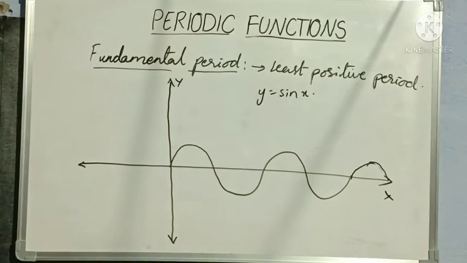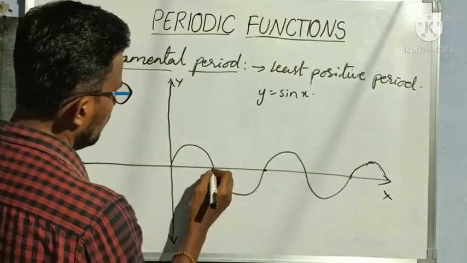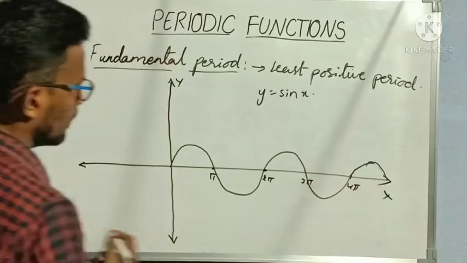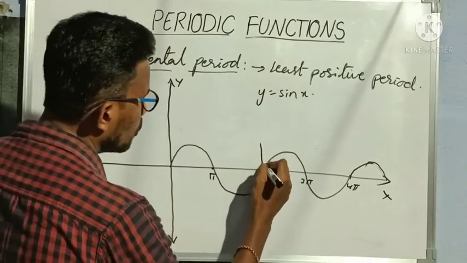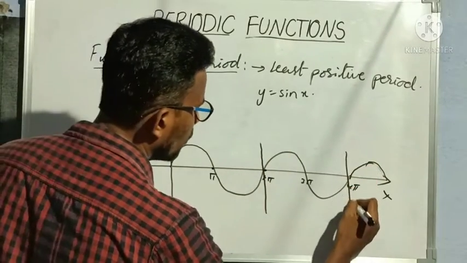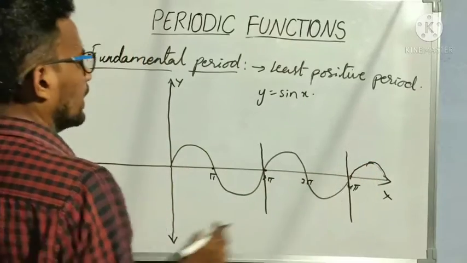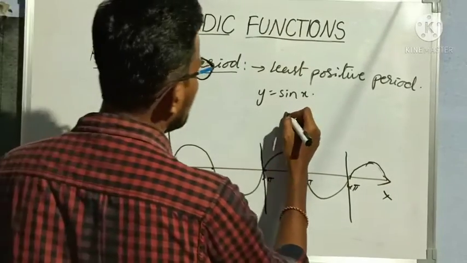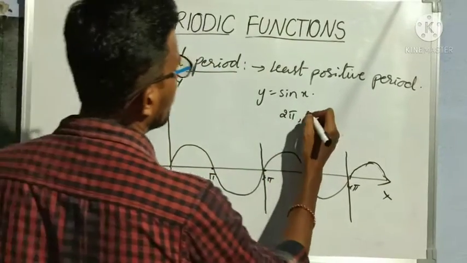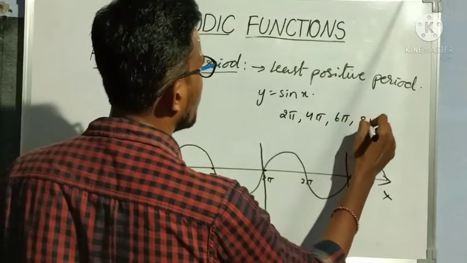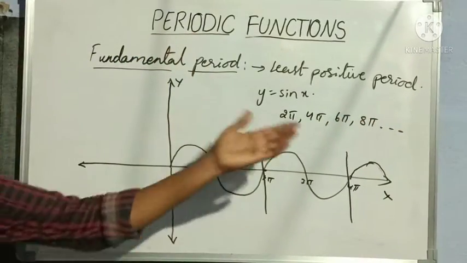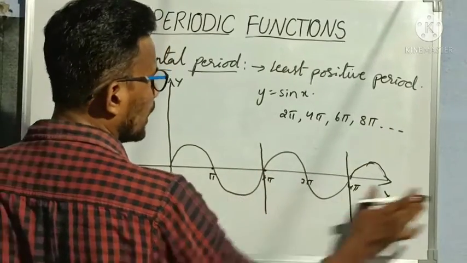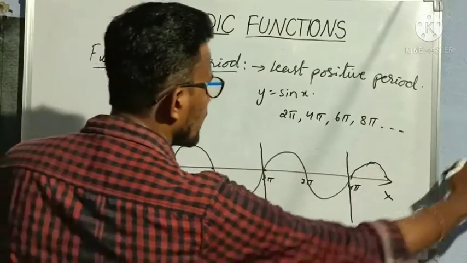If you observe pi, 2 pi, 3 pi, and 4 pi, at 2 pi, from 2 pi to 4 pi the same graph is repeated. Can I take that from 4 pi to 8 pi again the same graph will be repeated? Yes, no? So I can take the period of sin x as 2 pi, 4 pi, 6 pi, 8 pi, anything we want, multiples of 2 pi. Why? Because the same graph will be repeated even if you take from 4 pi to 8 pi, the same graph here, again the same graph, right?